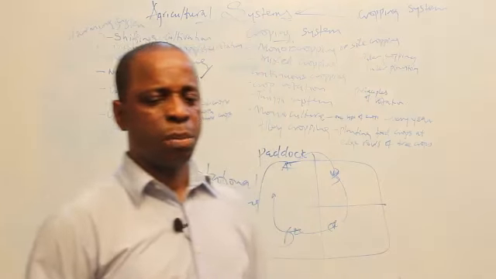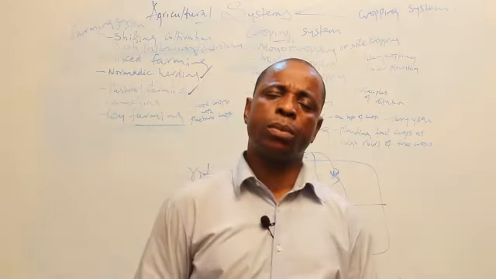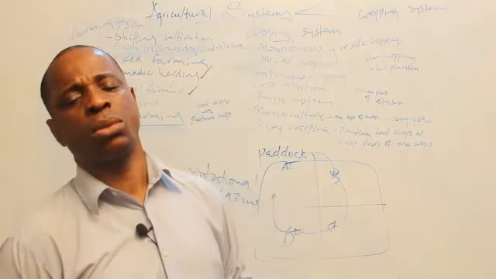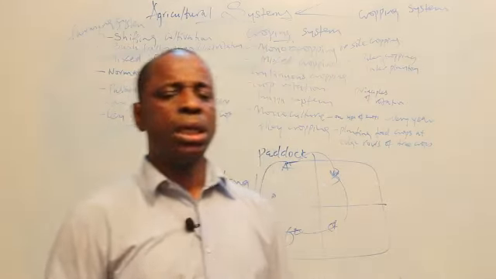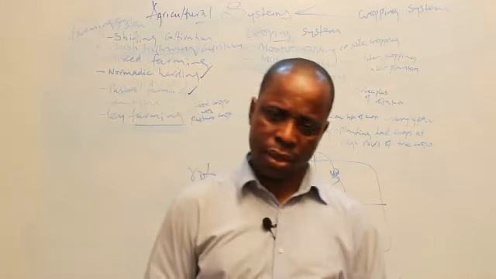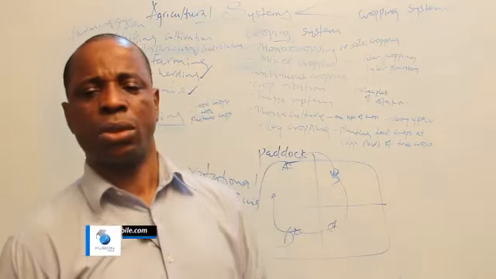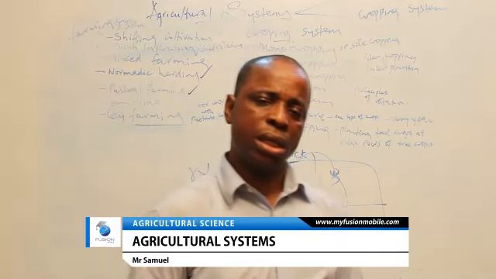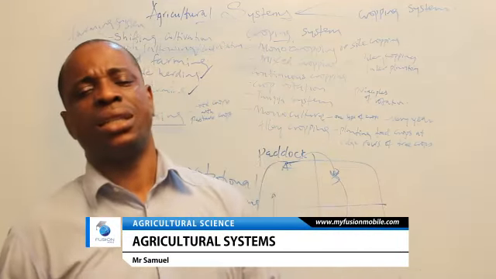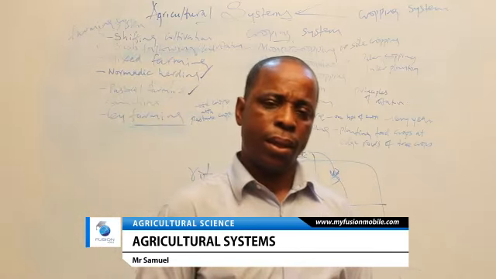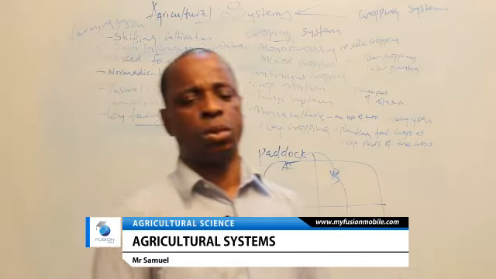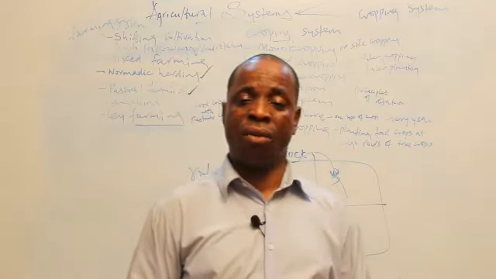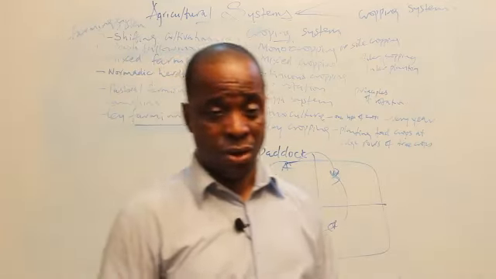I take it again. The principles of crop rotation have some laws which must be followed. Number one, deep-rooted crops must not follow each other. Shallow-rooted crops must not follow each other. Deep-rooted crops must follow shallow-rooted crops, and vice versa. Crops of the same family must not follow each other. Crops that have related diseases should not follow each other. At intervals, legumes must be planted to enable the soil to gain nutrients. And a year of rest, fallow, must be allowed.